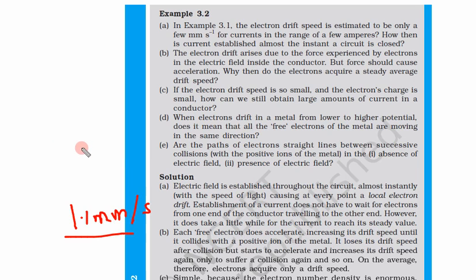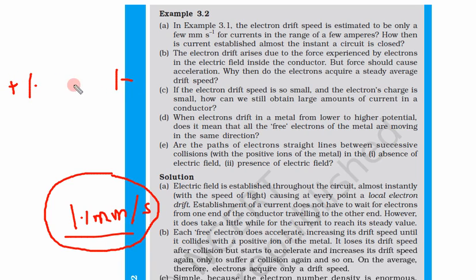So that means as soon as we connect it, how does current flow instantaneously while the drift speed of electrons is so low? Electric field is established throughout the circuit. Let us take this is the wire, and this side is positive, this side is negative. So the electric field establishes instantaneously, and we have already seen that the velocity of the electric field is the velocity of electromagnetic waves or light.